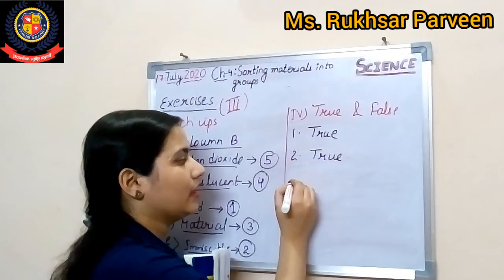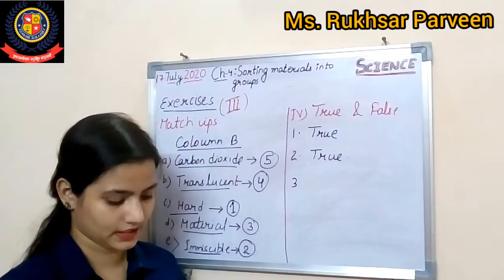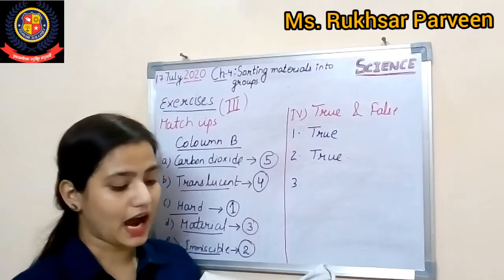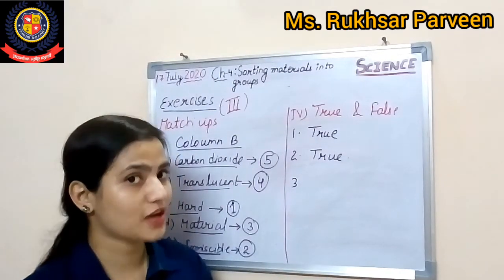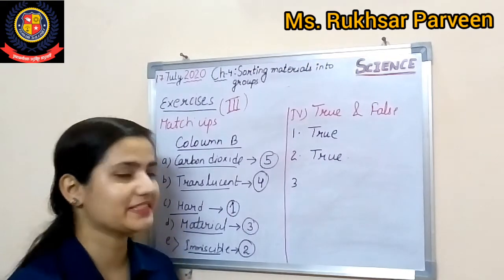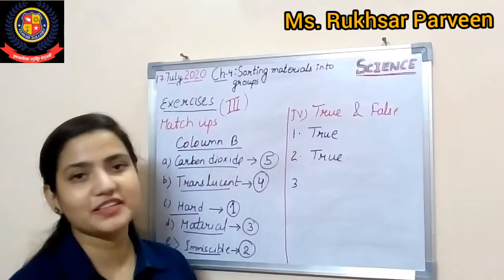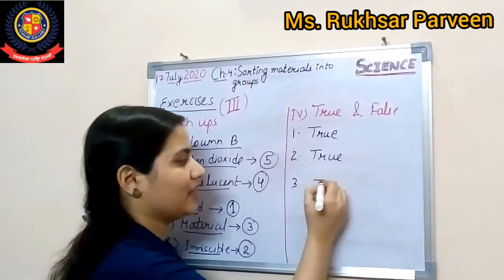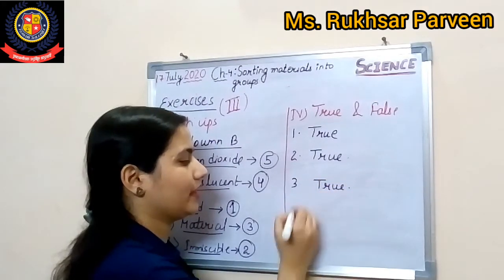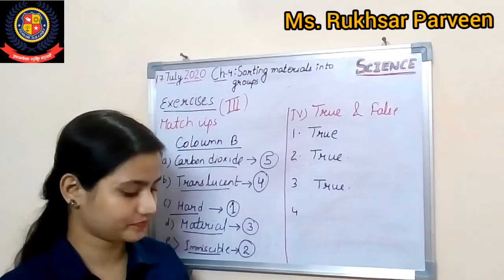Okay, now the next one. Diamond is the hardest naturally occurring substance, isn't it? Yes, as we all know, diamond is the hardest substance. So the answer will be again true. Okay, now the next one.